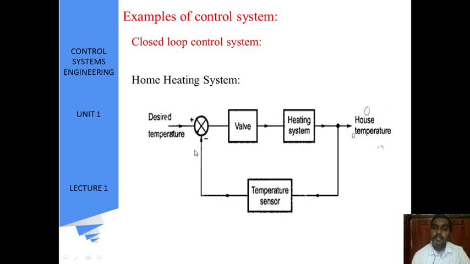If it is greater than the desired temperature, the reference temperature will be subtracted by this feedback path, and the desired value will be given to the valve again. In this whole process we can control the system. Okay, so that's for today's class. Thank you.